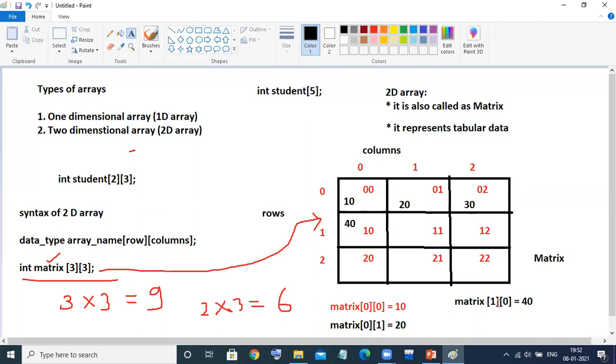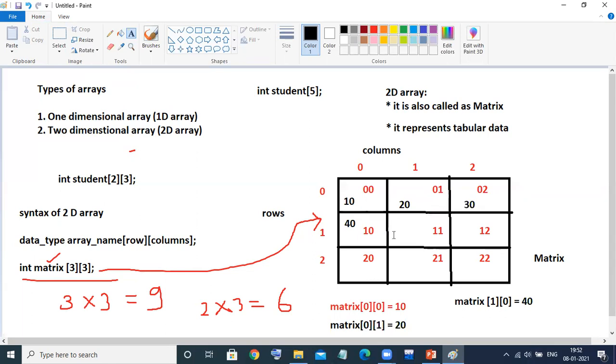Whenever we are dealing with a one-dimensional array, suppose a sequence of numbers, like 1 to 100, 1000, or 10,000 books, you just declare the array with a capacity of 10,000 and it will hold them. But whenever you want to hold data in terms of rows and columns, as we are seeing in front of us, then you have to use a two-dimensional array.